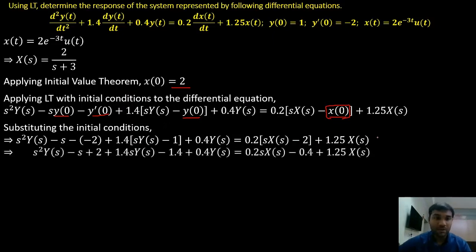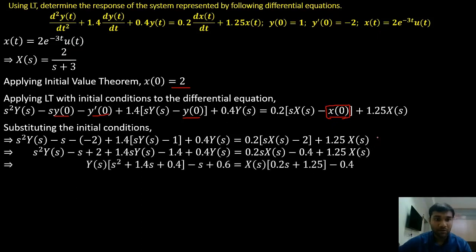So we'll simplify this equation and take y of s common. If I simplify this equation and take y of s common, y of s is in these terms only. So I have 3 terms with y of s.